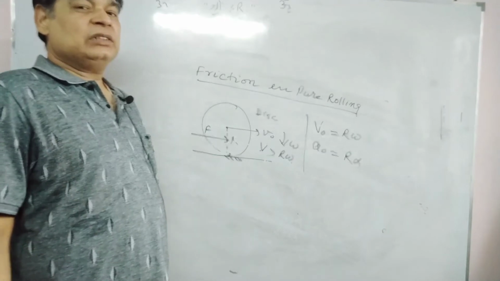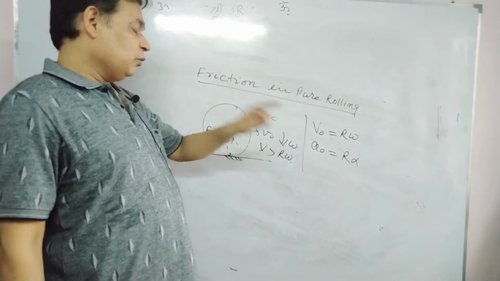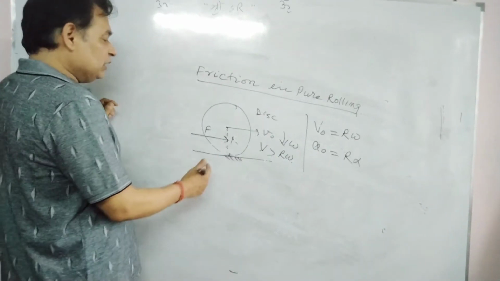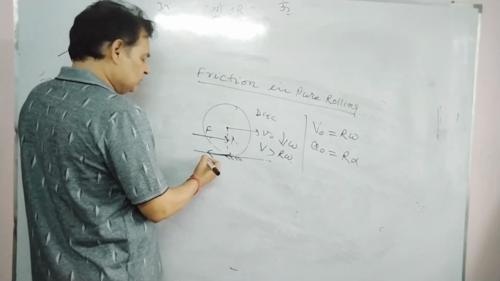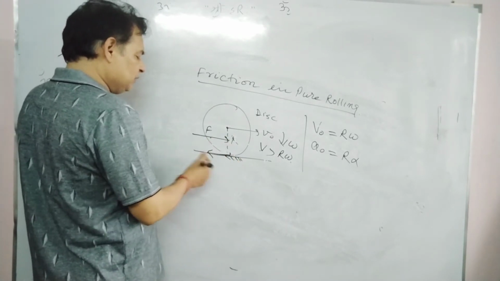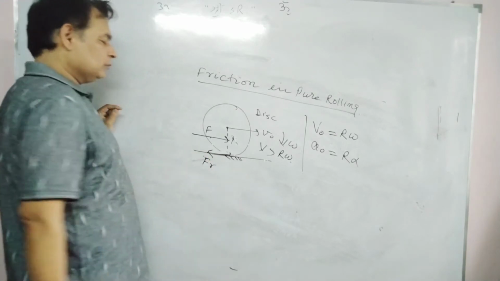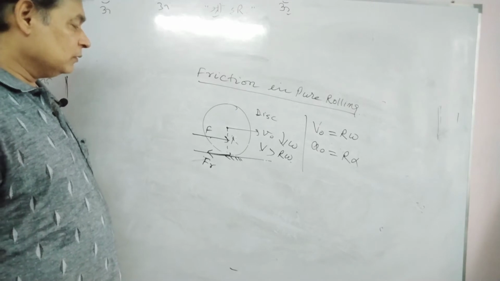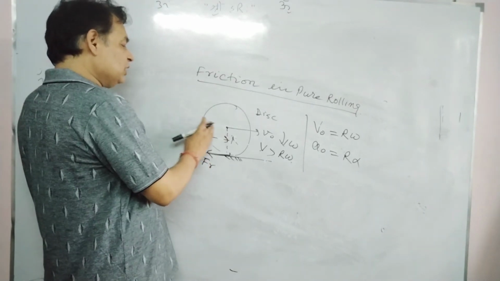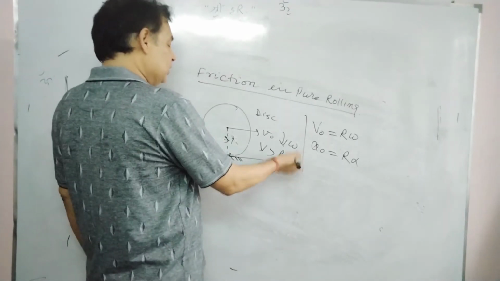What should be the direction? If velocity is greater than r omega, in that case friction should always be opposite to velocity. Applied force here, velocity, in this direction friction should be. Why? Because we have to decrease velocity and increase omega.